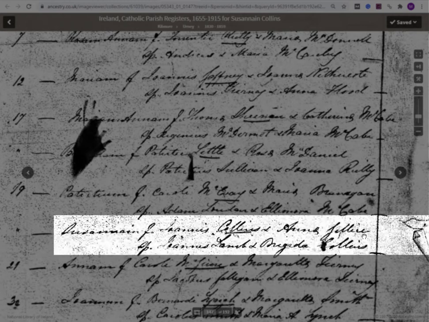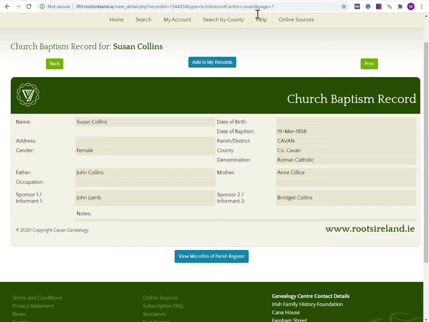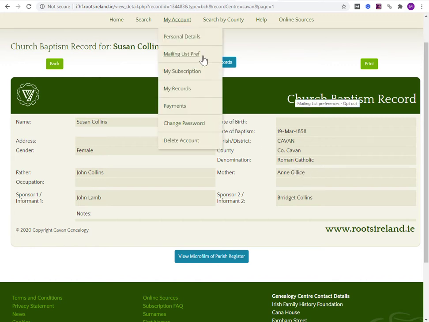On another transcription site that is Irish, the staff are local historians, and they have transcribed it as Gillice. That's Roots Ireland. Just shuffle over here. This is a transcription from Roots Ireland, and this is what they've entered. And if that's what they've entered, and they've transcribed so many other records, and they have all that local knowledge, I'm going to trust them. Whether it's Gillic or Gillis, C-E, is debatable.